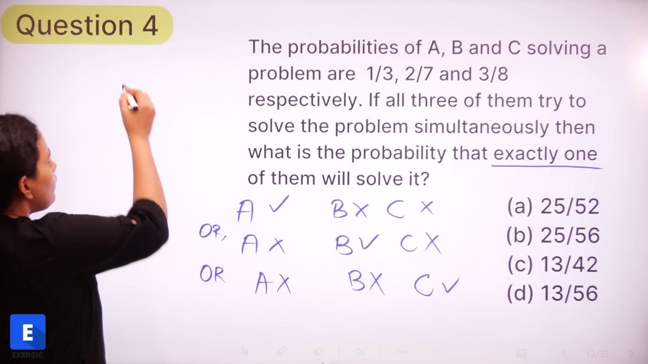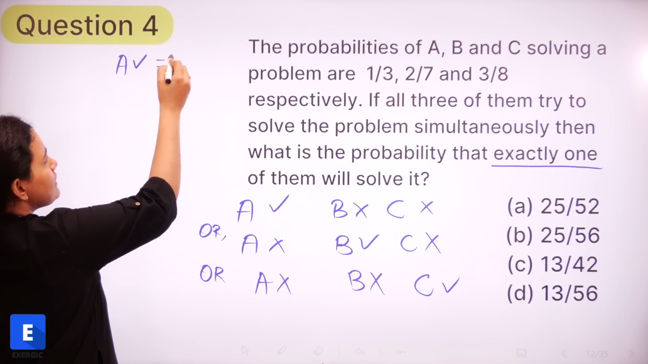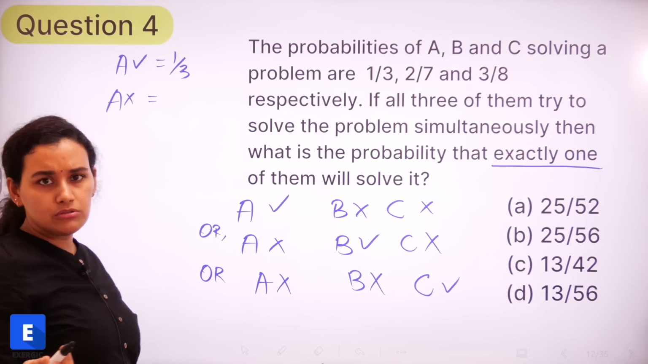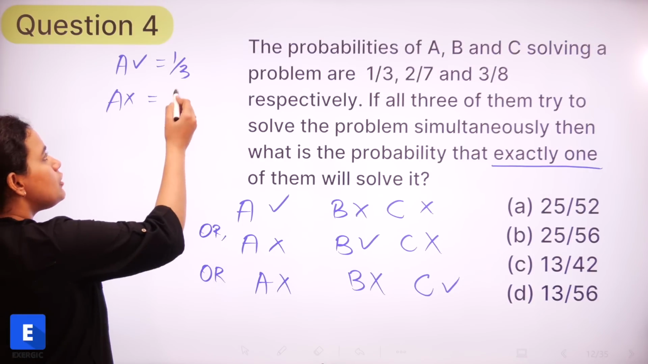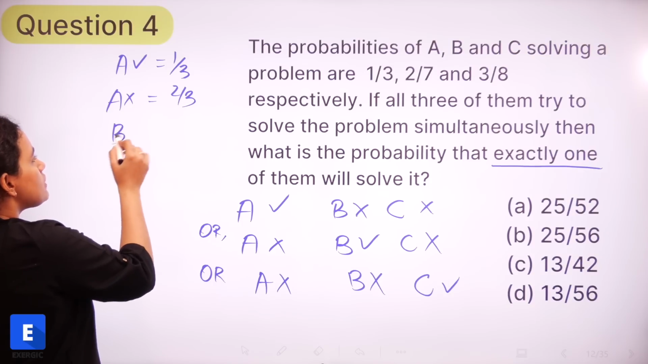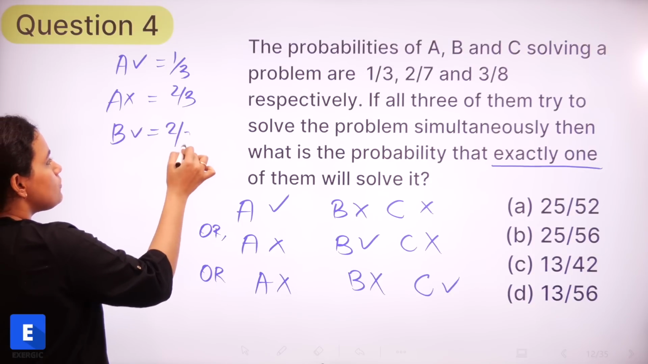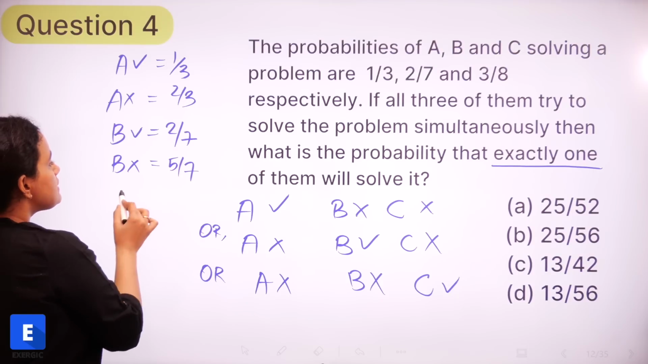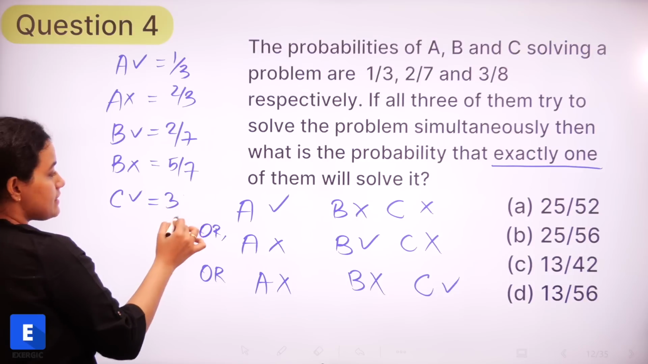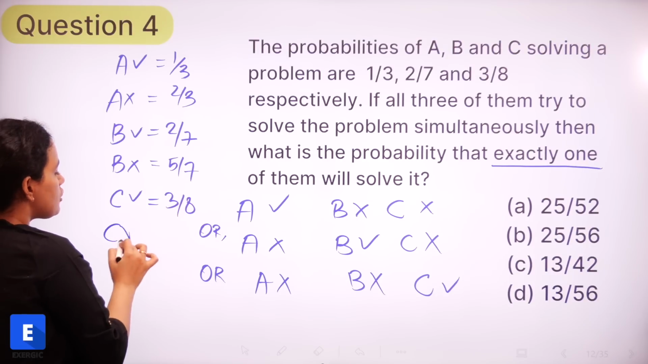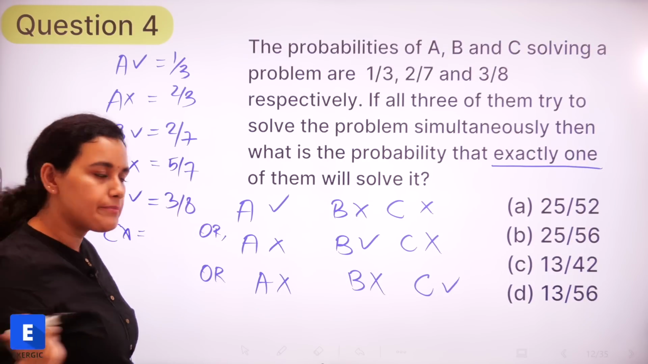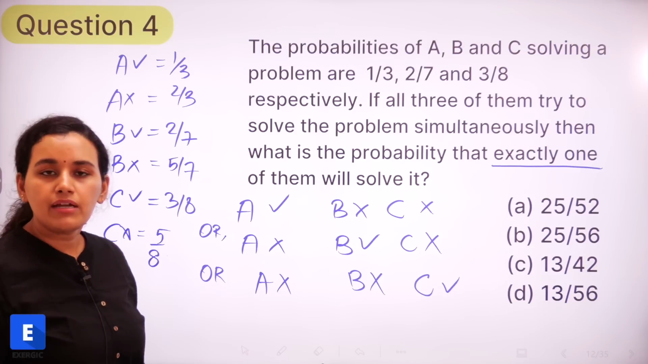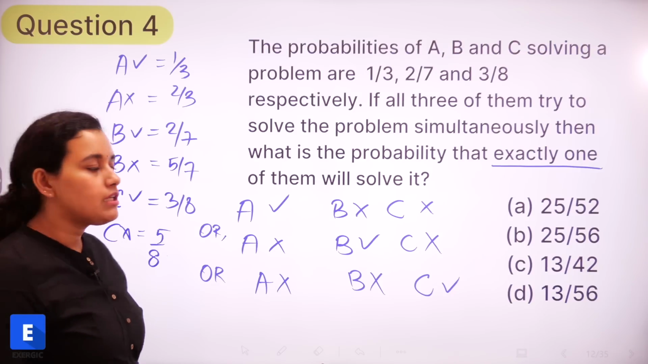So I already know the probability of A solving, that is 1 by 3. So what is the probability that A does not solve? How do we do this? 1 minus 1 by 3. Very simple, 2 by 3. Similarly, the probability of B solving is 2 by 7, so B not solving is going to be 5 by 7. C solving is given as 3 by 8, so C not solving is simply 1 minus 3 by 8, so 5 by 8. Right?